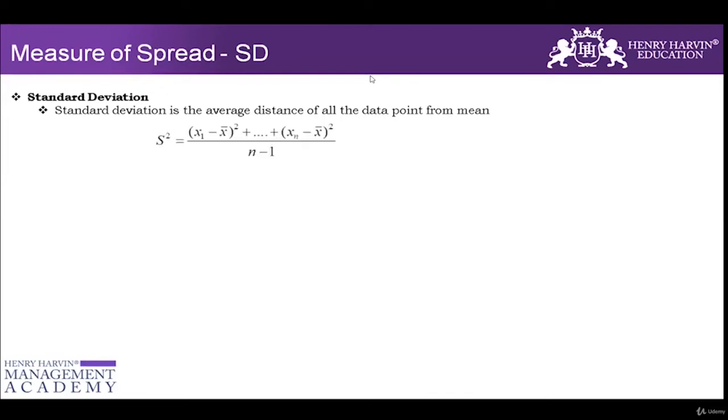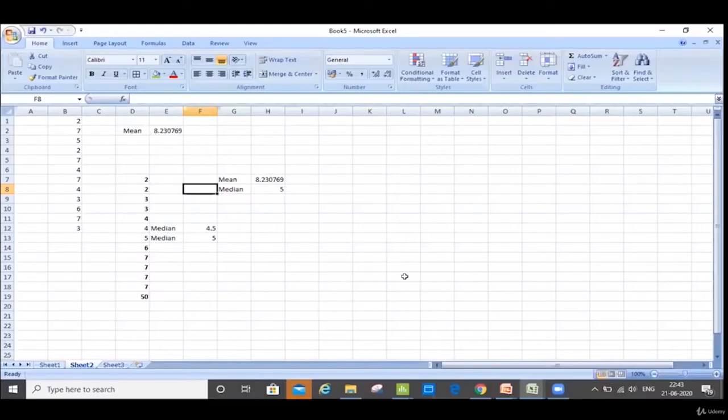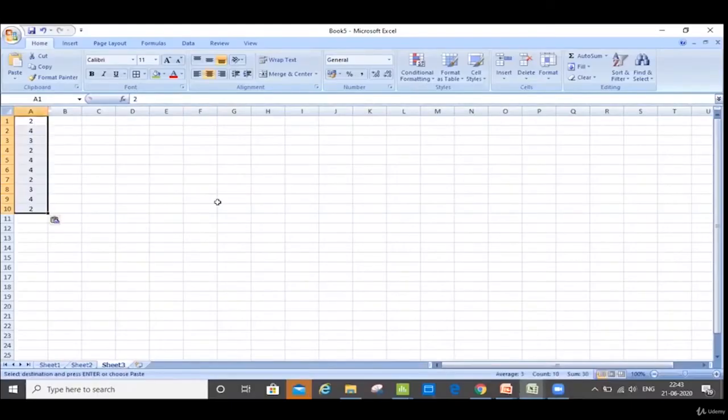I will take a certain example to help you understand. First of all, I will use a theoretical, arithmetic concept, and then I will use a shortcut to explain. Let's say this is my data. This data could be anything: the number of defects, number of errors, just random data that I've taken.